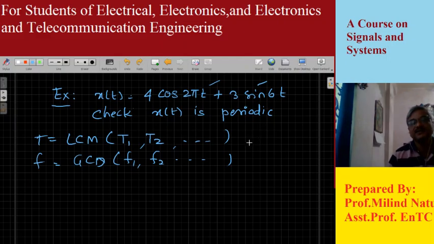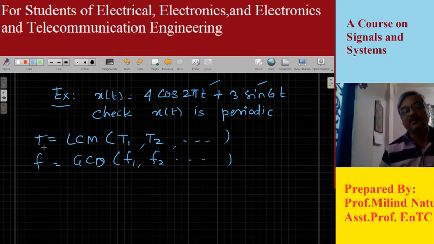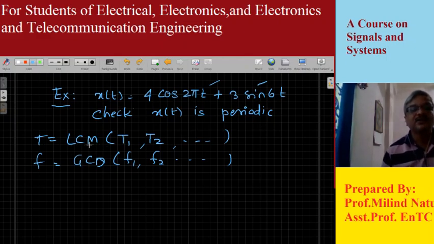So the first thing to note is that if we are interested in finding the fundamental period of combinations of signals, we have to find the least common multiple of the individual periods, that is T1, T2 and so on. And if we are interested in finding the fundamental frequency directly, we have to use the greatest common divisor, GCD, of the fundamental frequencies of the first signal, second signal and so on. Alright, so this is a way how we can proceed.